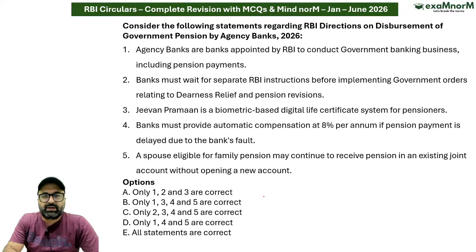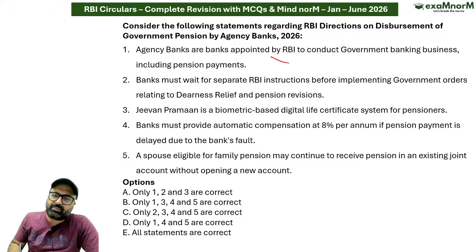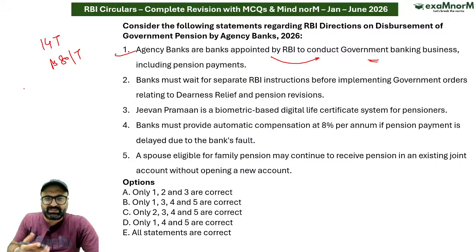अगला क्वेश्चन देखो. अगला क्वेश्चन है RBI directions on the disbursement of government pension by agency banks. Agency banks are appointed by RBI to conduct government banking business including pension payouts. Correct. एक साल में कितनी ट्रांजेक्शन्स? 14 ट्रांजेक्शन्स. पर ट्रांजेक्शन कितने पैसे? 80 रुपए पर ट्रांजेक्शन मिलेंगे. आई होप दीज आर करेक्ट.